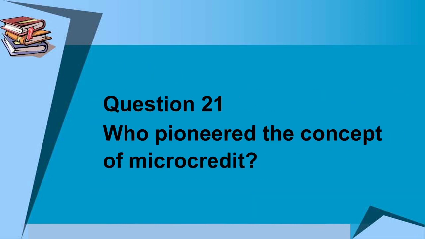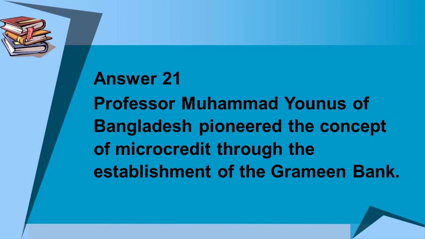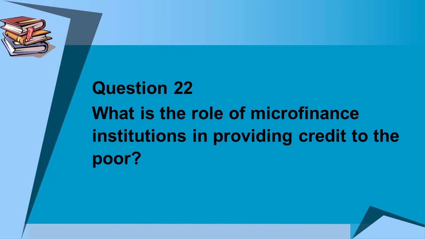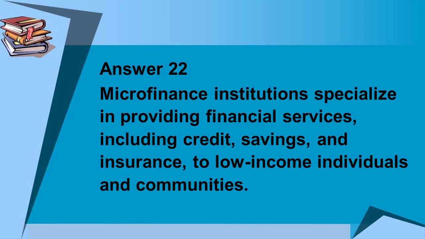Question number 21 is, who pioneered the concept of microcredit? Answer to question number 21 is, Professor Muhammad Yunus of Bangladesh pioneered the concept of microcredit through the establishment of the Grameen Bank. Question number 22 is, what is the role of microfinance institution in providing credit to the poor? Answer to question number 22 is, microfinance institutions specialize in providing financial services, including credit, savings and insurance, to low-income individuals and communities.